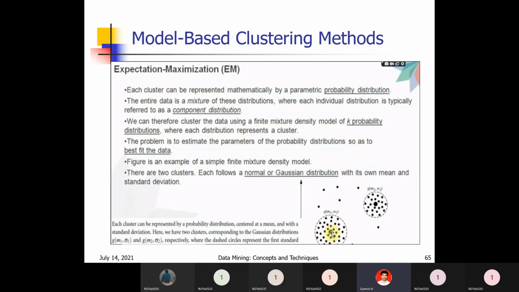There are two clusters. Each follows a normal or Gaussian distribution with its own mean and standard deviation. So each and every cluster has its own mean, and for each cluster we have the mean and standard deviation. This follows the Gaussian distribution formula that is already represented in the figure.